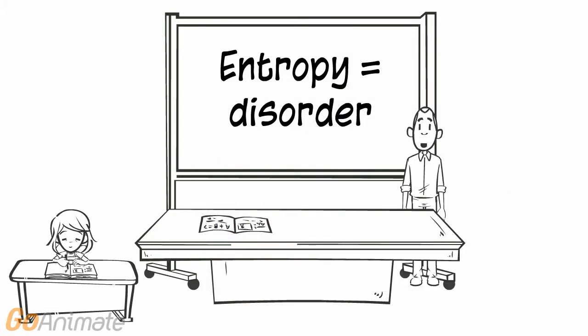Entropy is usually defined as the amount of disorder in a system. By disorder, we don't mean how neat the system is. Instead, we refer to the distribution of the kinetic energy of the molecules. A system with high entropy will have a large distribution of KE and molecular speeds. It will be at a high temperature. A more ordered system, one with less entropy, will have a smaller distribution of molecules. It will be at a lower temperature.